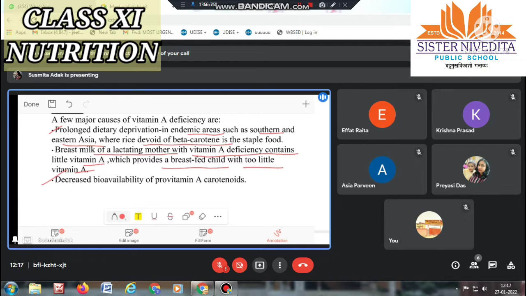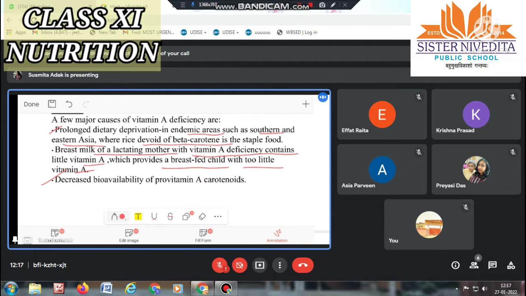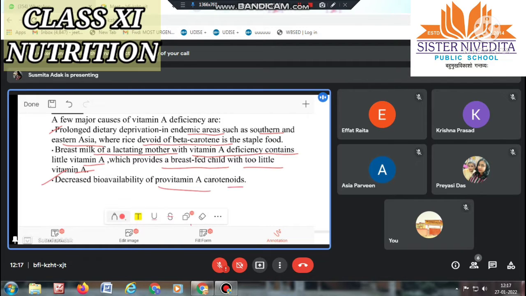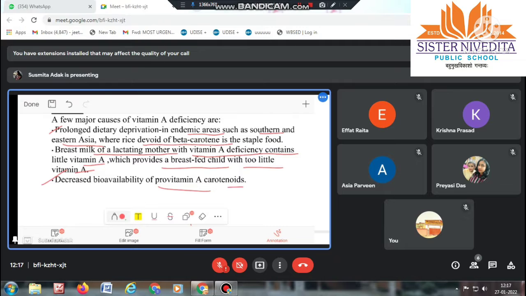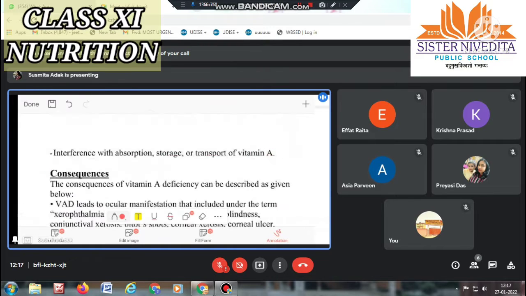Decreased bioavailability of provitamin A carotenoids. If there is decreased availability of provitamin A or the carotenoids, then it can be a cause of vitamin A deficiency. Okay. Interference with absorption, storage, or transport of vitamin A.